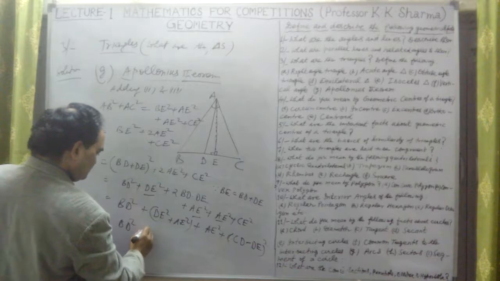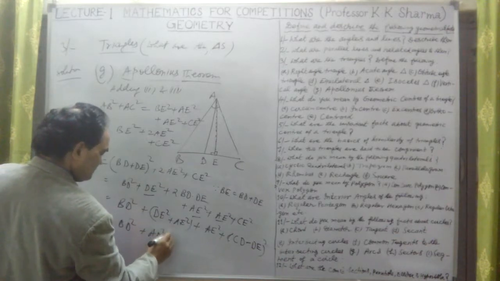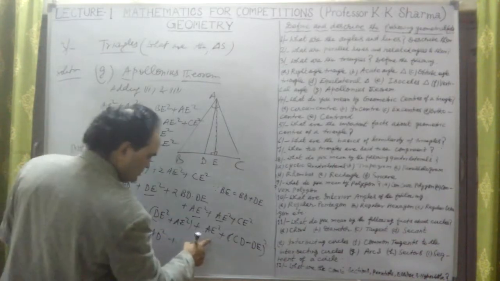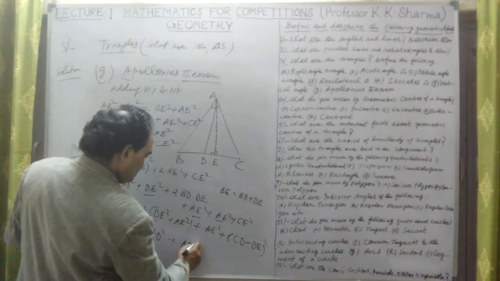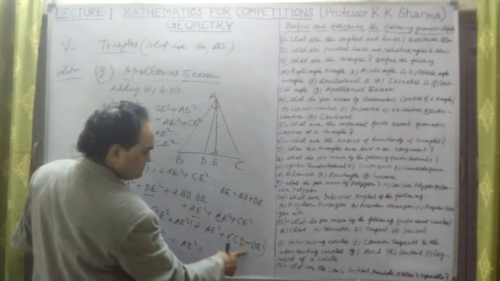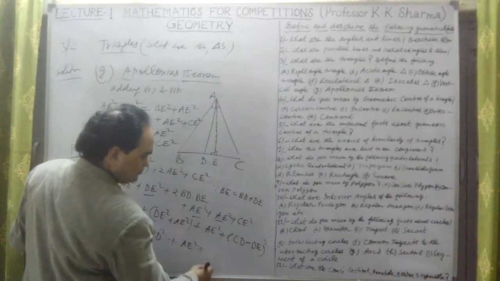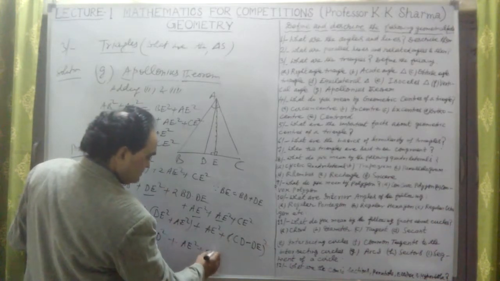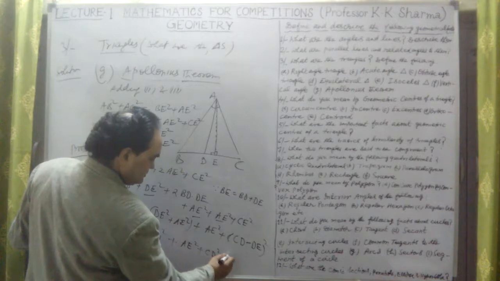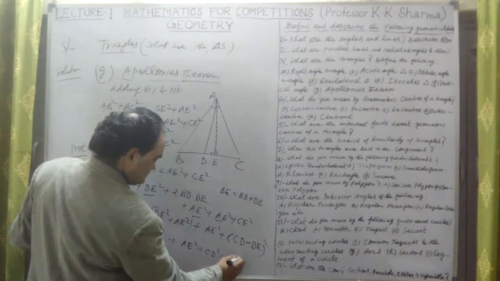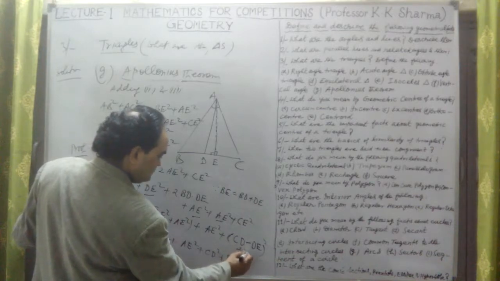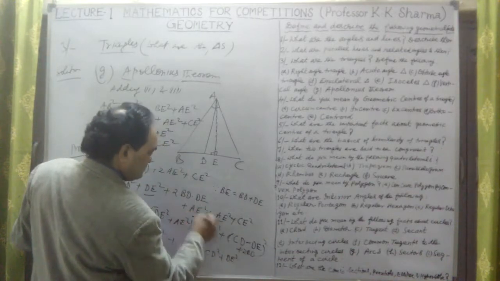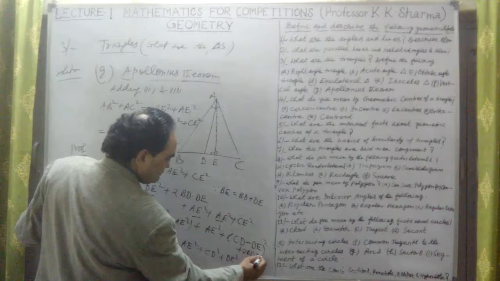This is AD square, plus AE square if I add, no problem. Plus if I open this CD minus DE whole square, it will give us CD square plus DE square. One thing was left here, this twice BD into DE, this was left here.